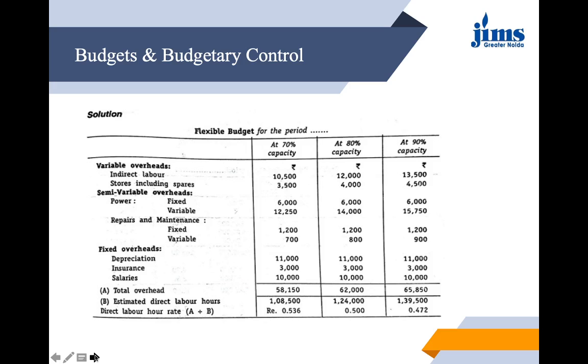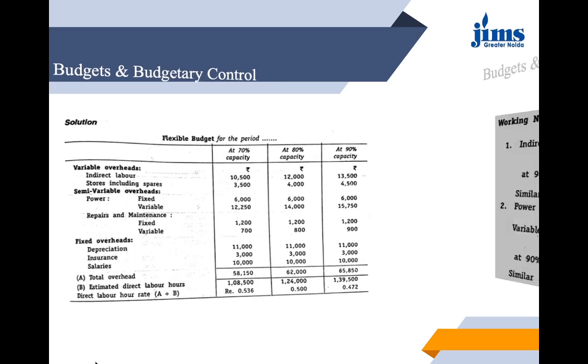So you can see the format here. We have drawn it like this. First of all, we have considered the variable overheads. For 80% capacity, it is 12,000. For 70%, we have calculated with unitary method, and for 90% capacity, also we have calculated it using unitary method. I have shown this on the next slide using working notes.